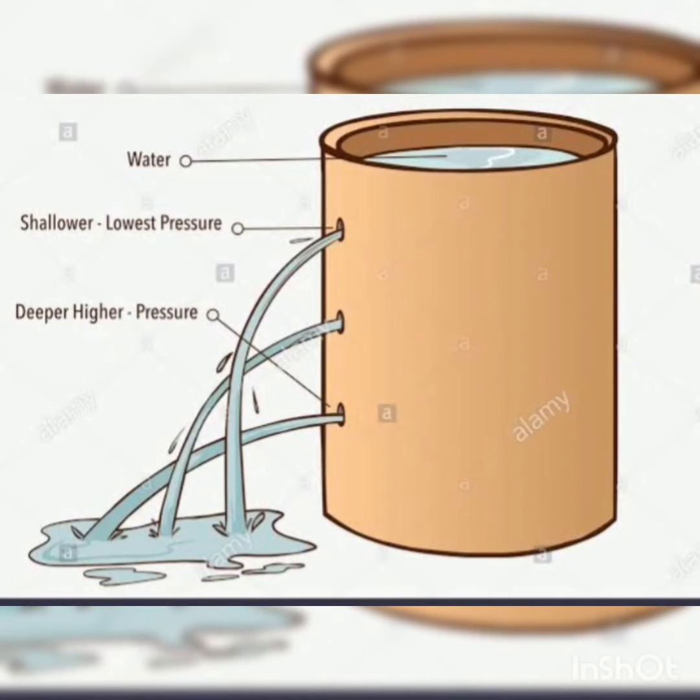Consider this jar containing water. Now, if we make three holes in it based on the layers, the topmost layer, middle layer, and the lowest layer, then it is seen that if a person puts a finger on one of these holes, the water gushes out from this hole.